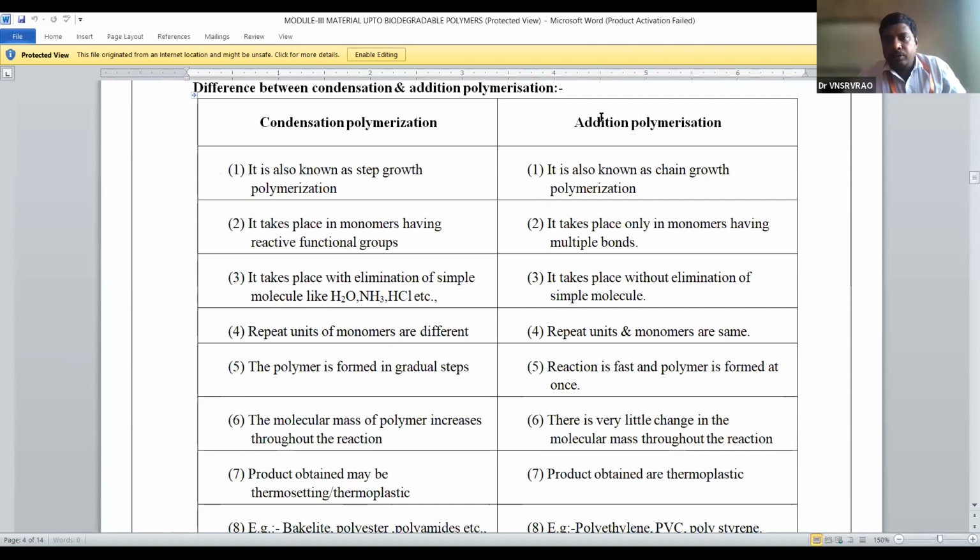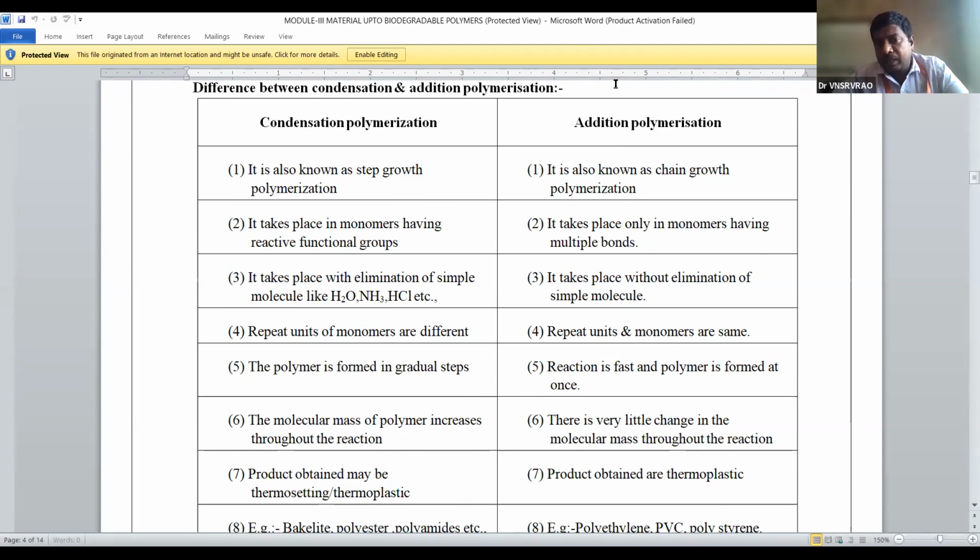All of you can see the differences between condensation and addition polymerization? Yes, sir. So first, we already know addition polymerization is called chain growth polymerization.